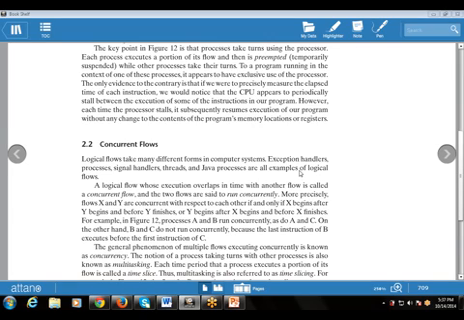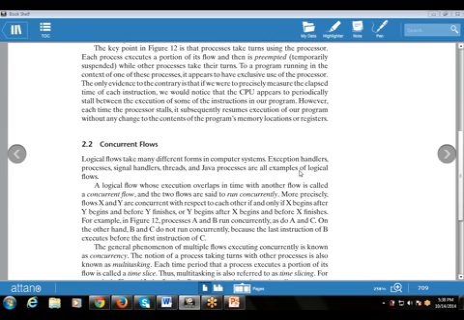A logical flow whose execution overlaps in time with another flow is known as a concurrent flow. So any logical flow whose operation overlaps in time with another flow, for example process A overlapping with another process, is known as a concurrent flow, and the two flows are said to run concurrently.